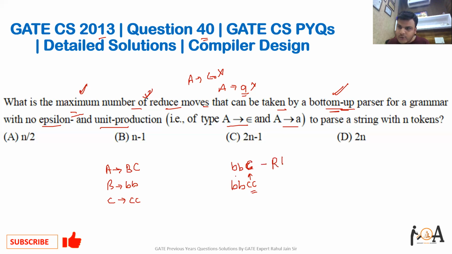After that, what I will do, this bb can be reduced by capital B. So now I have BC. It is reduction 2, and in reduction step 3, this BC can be reduced with this capital A. So I got my initial start symbol, right? So in three reduction moves,